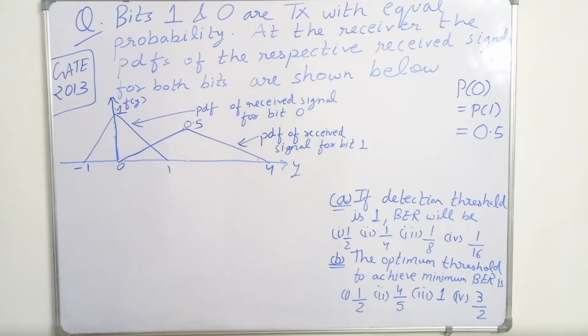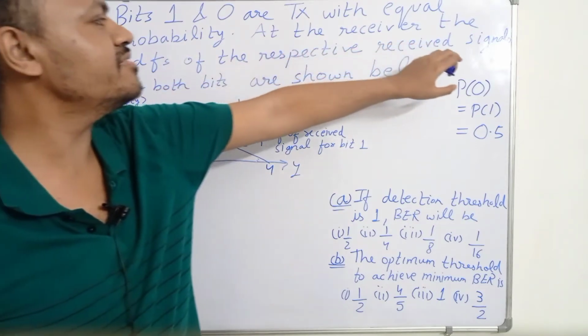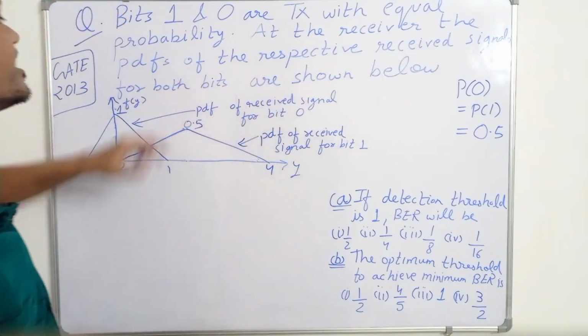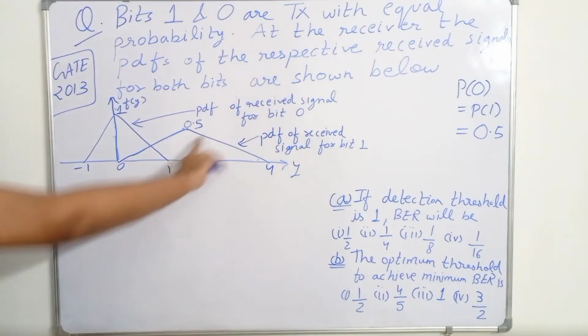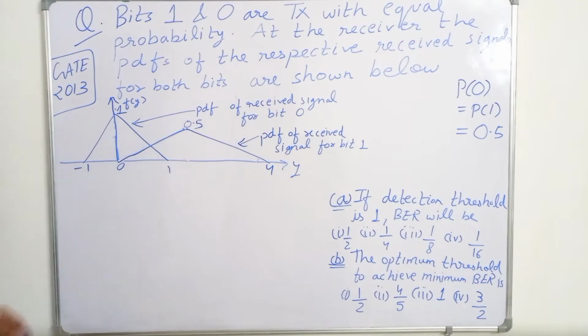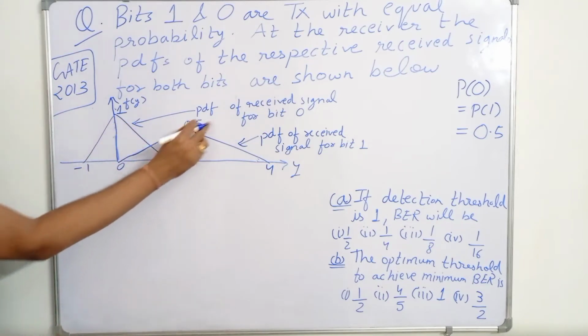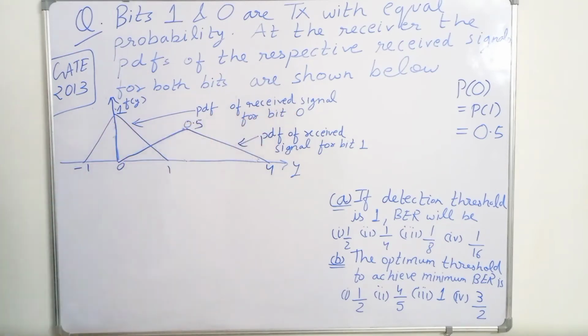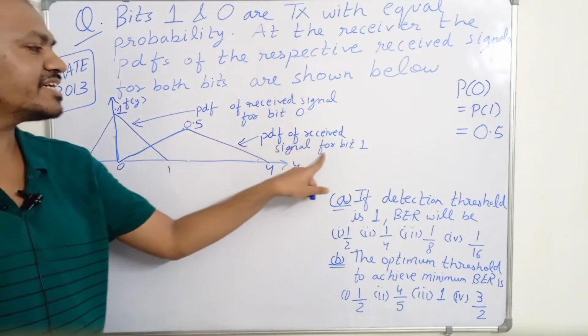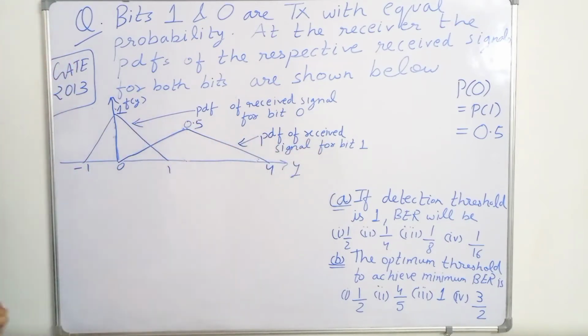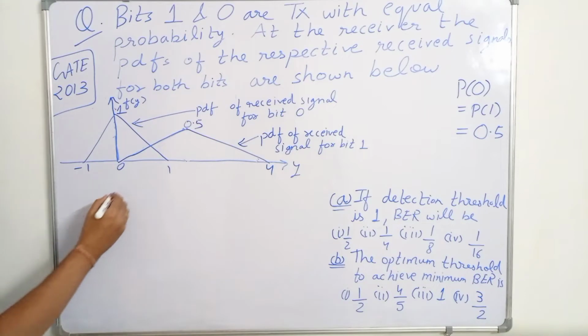Then it says that at the receiver the PDFs of the respective received signals for both bits are shown below. So this is the PDF for received signal for bit 0, and this is the PDF of received signal for bit 1. So these two are the PDFs. Let me draw them separately.